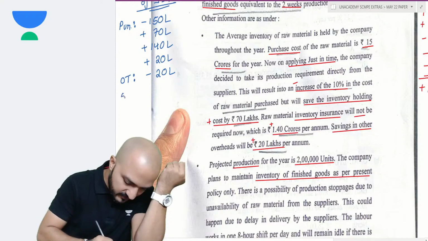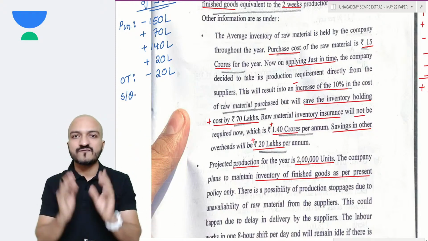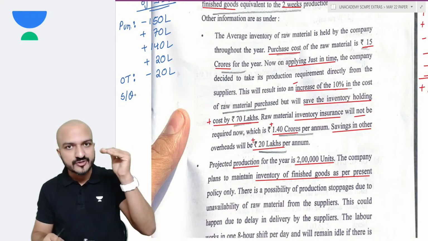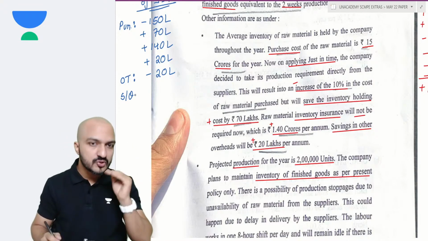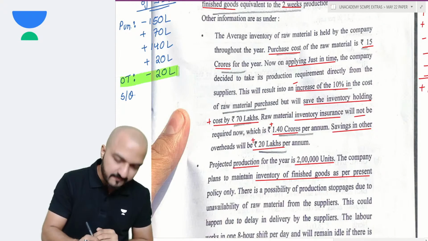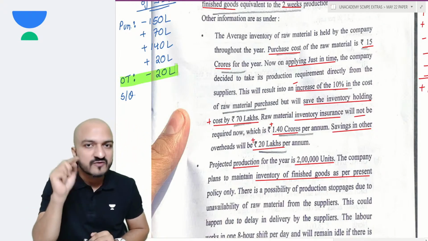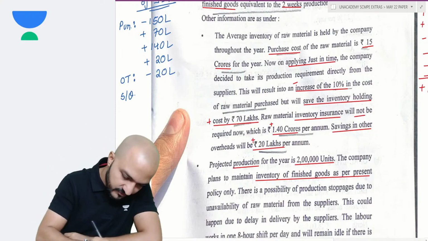Yes, there will still be stock out of 2500 units, because out of 4000 units stock out, 1500 stock out you are able to save by doing this overtime. But still there will remain a stock out of 2500 units.